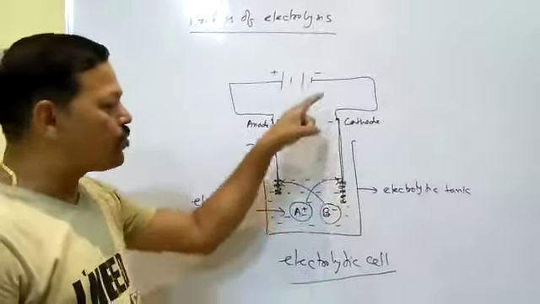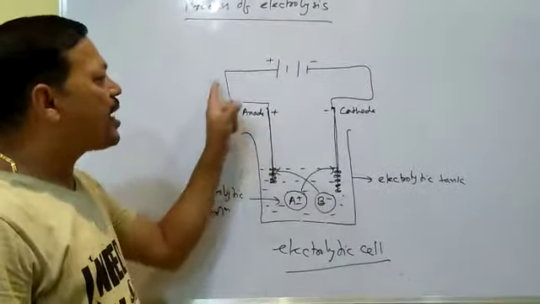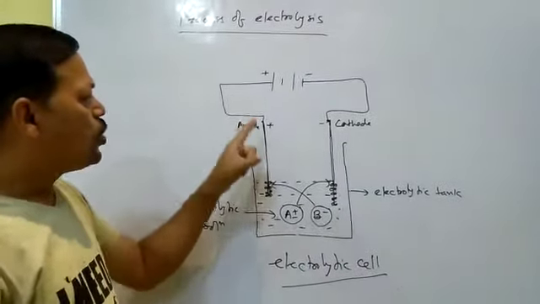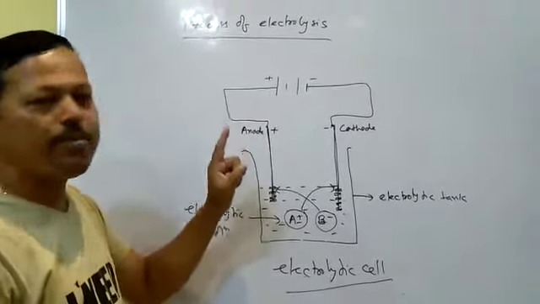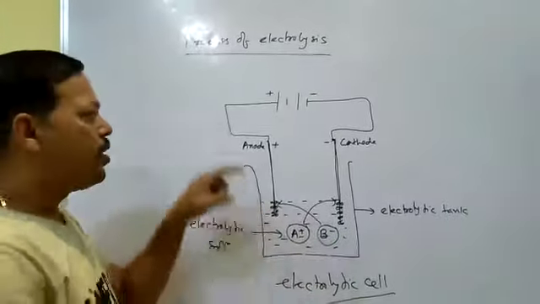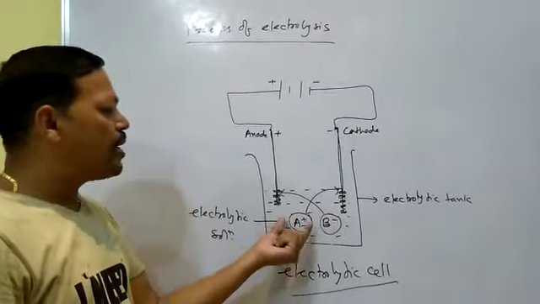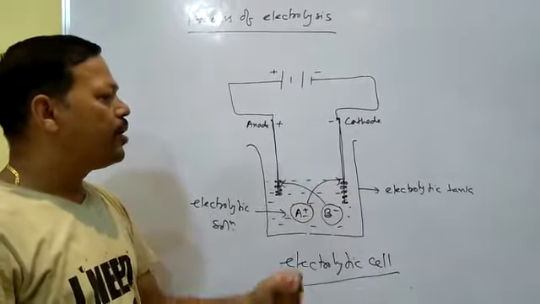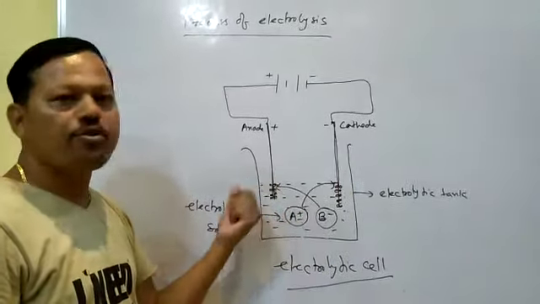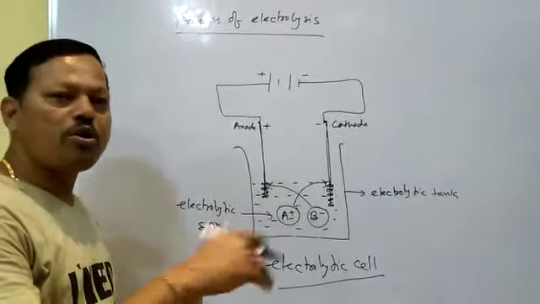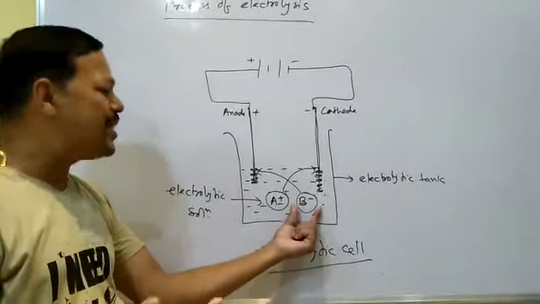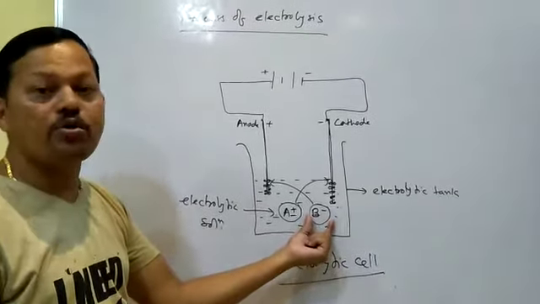Then two metal rods you suspend in the solution, and the metal rods are connected with a battery using some metallic wire. The rod connected with the positive pole of the battery is called anode, and the metal rod connected to the negative pole is called cathode. After passing electricity, the positive ion will move towards the cathode and the negative ion towards the anode. Positive ion will gain electron, I mean reduction takes place, and negative ion will release electron, I mean oxidation takes place.